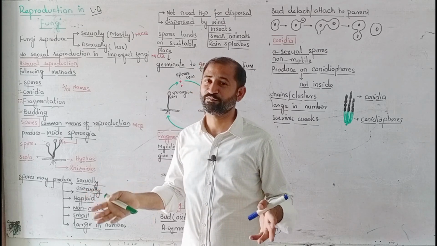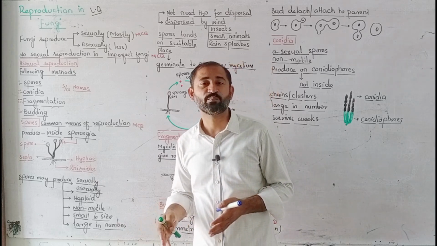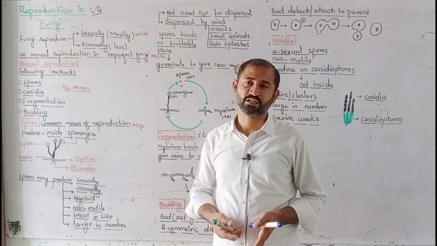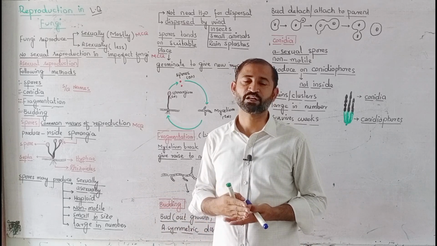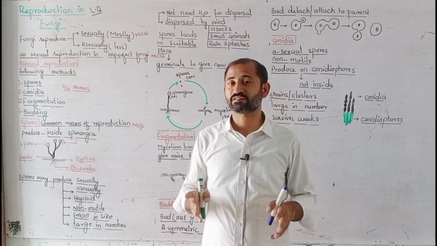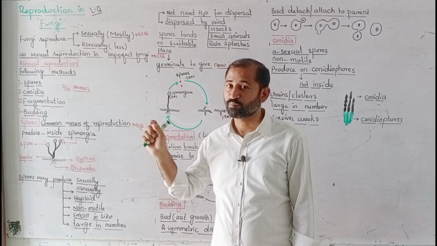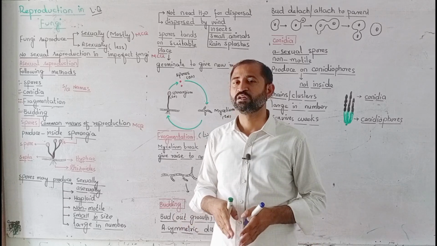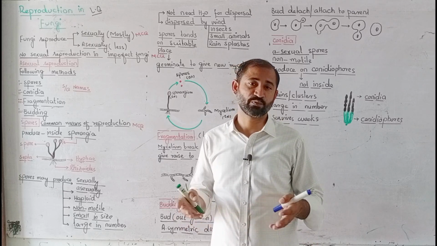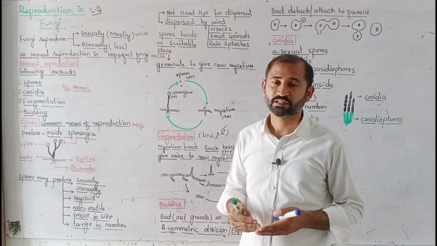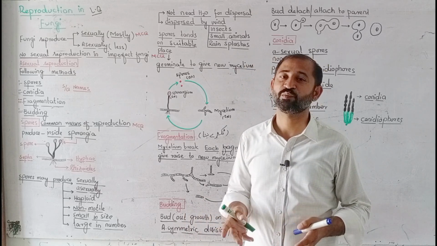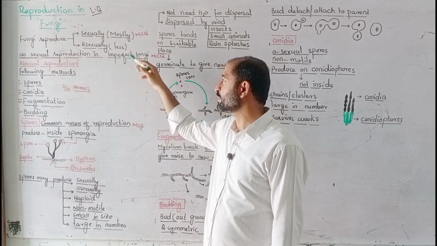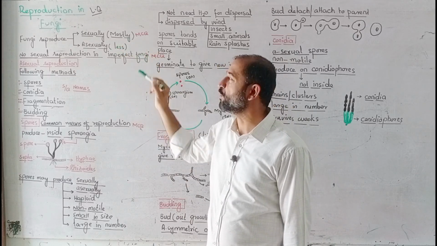Perfect means complete and imperfect means incomplete. In all other types of fungi there is both sexual and asexual reproduction, but in imperfect fungi, whose other name we will also discuss in detail in the next topic, it is incomplete because there is no method of sexual reproduction. This is also an MCQ written in this paragraph.